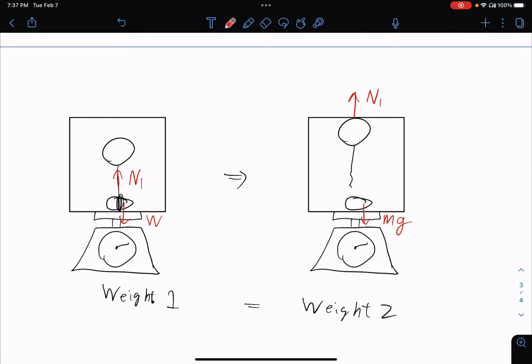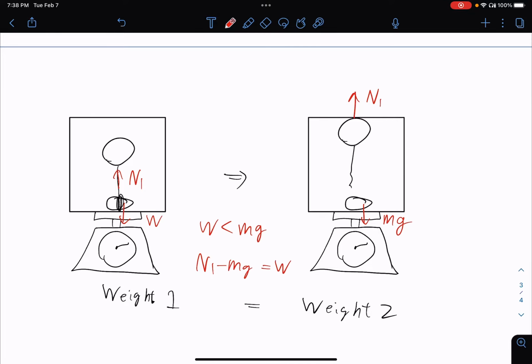Therefore, when we haven't cut the string, the weight here will be smaller than mg. In fact, mg minus m1 will equal the weight.